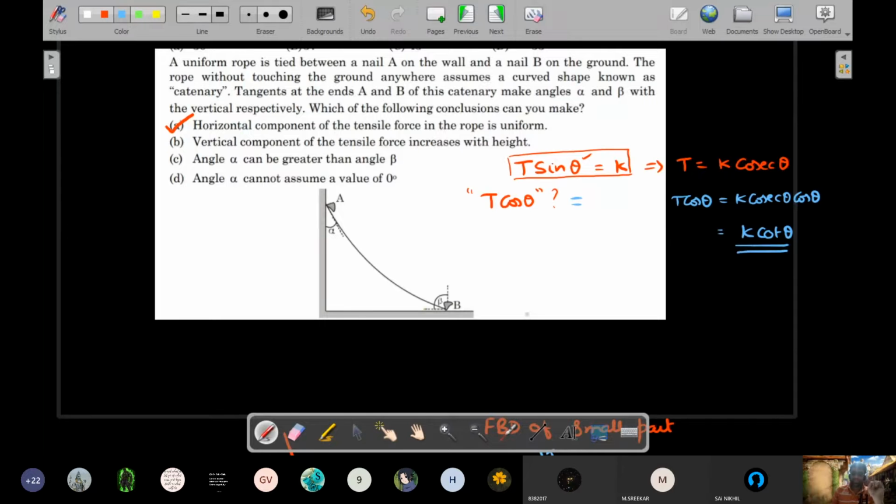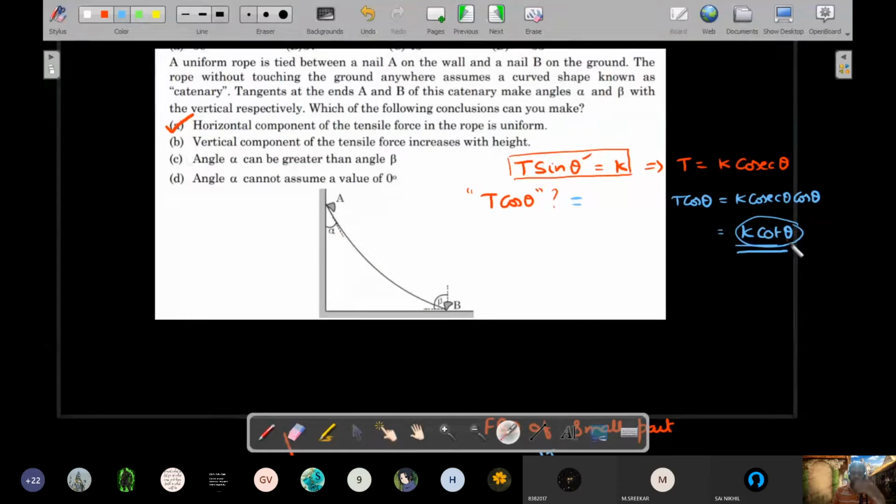Okay, so he's asking is k cot theta increasing or decreasing? Okay, right. I think by considering the logic that beta is a larger value and as it goes, it becomes smaller and smaller angles with the vertical. So theta is a reducing angle as you go from a lower position and increase the height.